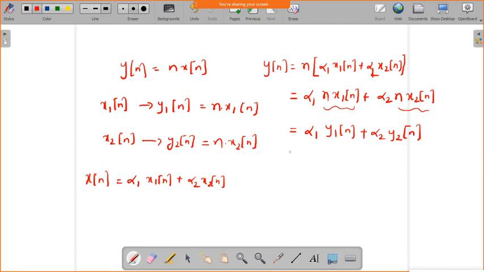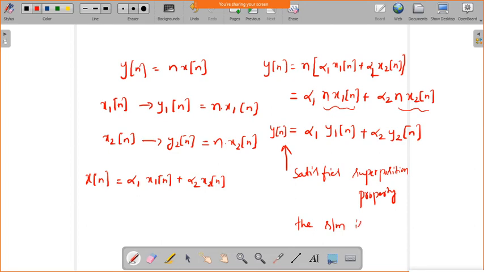So, now this y of n satisfies the superposition property, so the system is linear.